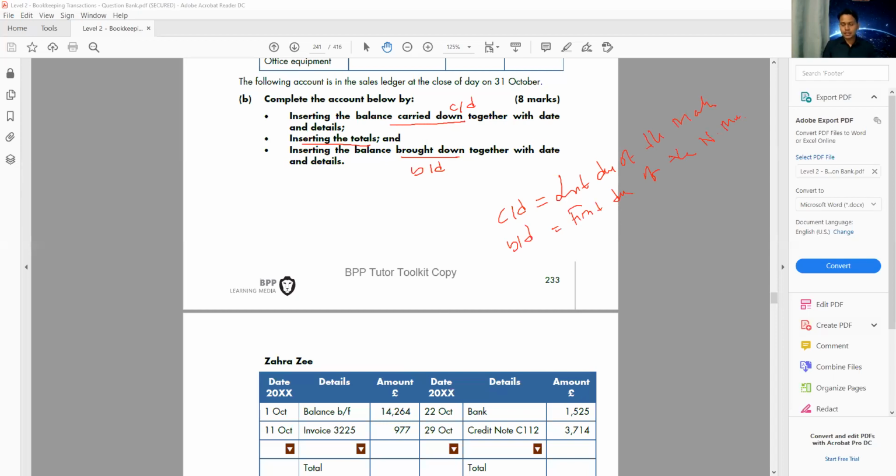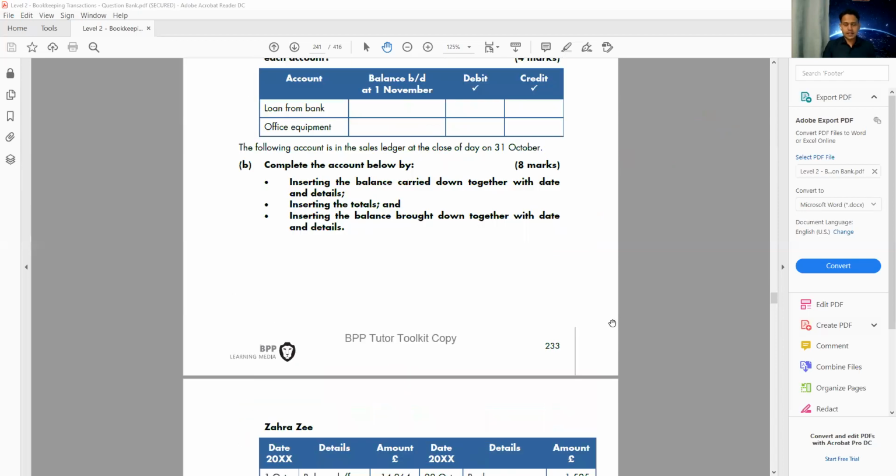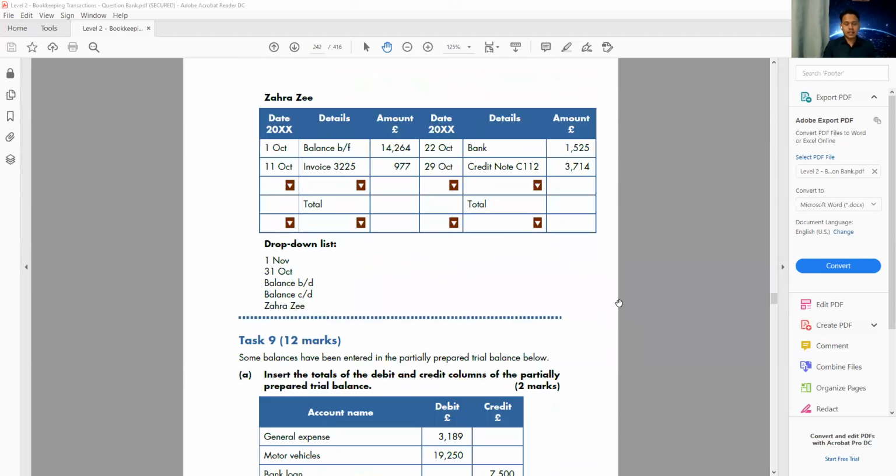Okay, let's do this question then. If you remember that, it's not going to be difficult. You see it's an 8 marks question. There's nothing here, just to do the balance CD and BD. How do we do the balance CD BD? The first thing we look for is the higher side. You can see the debit side looks higher, isn't it? This side looks higher. So all we need to do is add the higher side.